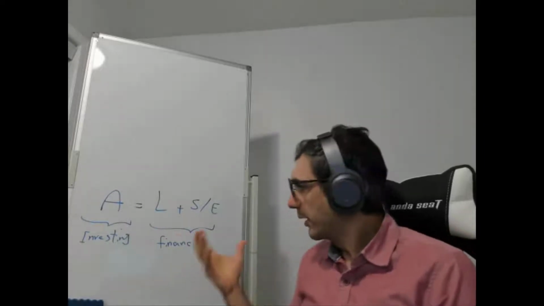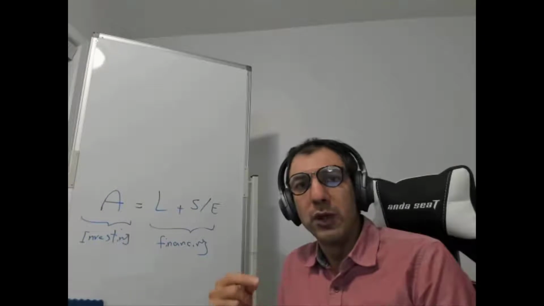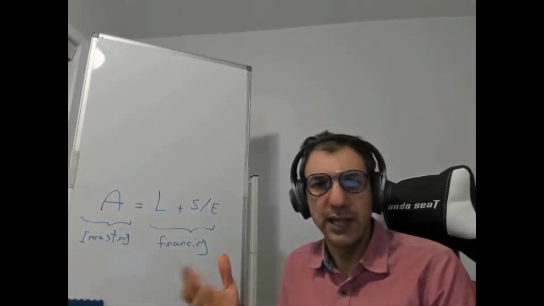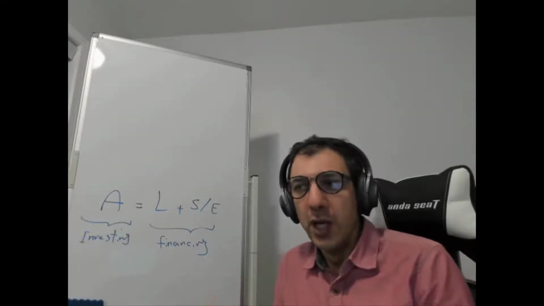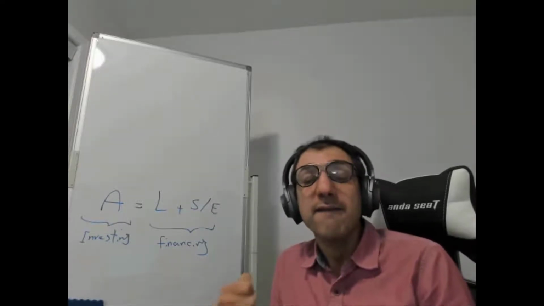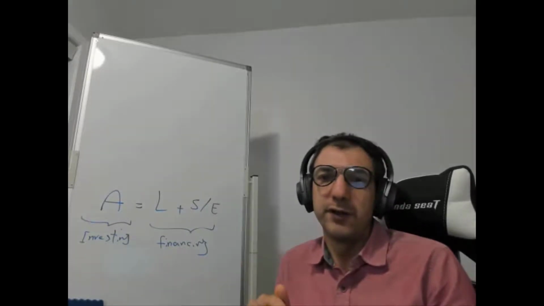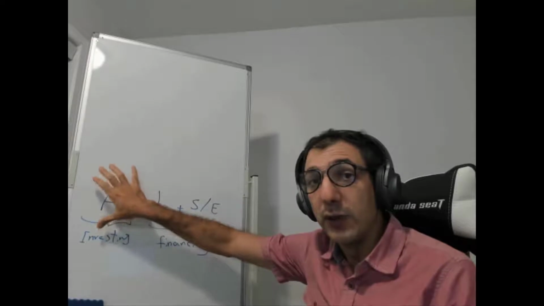Now, we talk about the market value of the shares, and we said the market value of the shares is based on the stock price and number of outstanding shares. However, we have to be careful. The market value of the shares is not the same as the value of the firm. So how can we calculate the value of the firm? The value of the firm is based on the value of the assets.